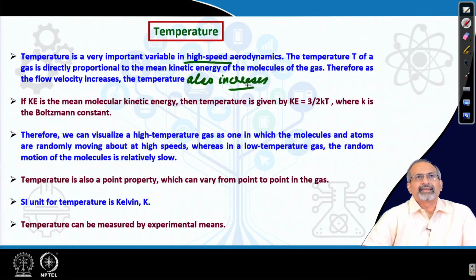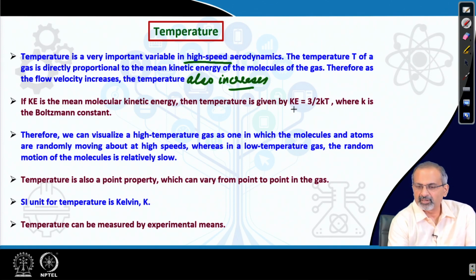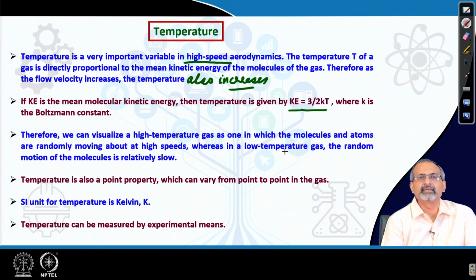If we consider Ke as the mean molecular kinetic energy of a gas, then the temperature is given by this relation Ke equal to 3 by 2 k times T, where k is the Boltzmann constant and T is the absolute temperature of the gas in kelvins. Therefore, we can visualize a high temperature gas as one in which the molecules and atoms are randomly moving at very high speeds because of the large content of kinetic energy at higher temperature.